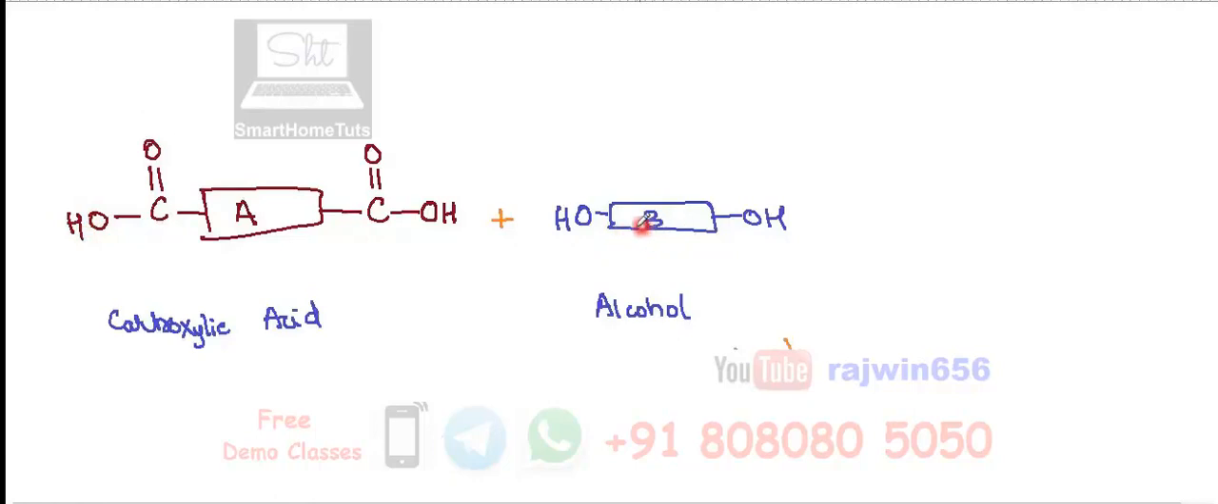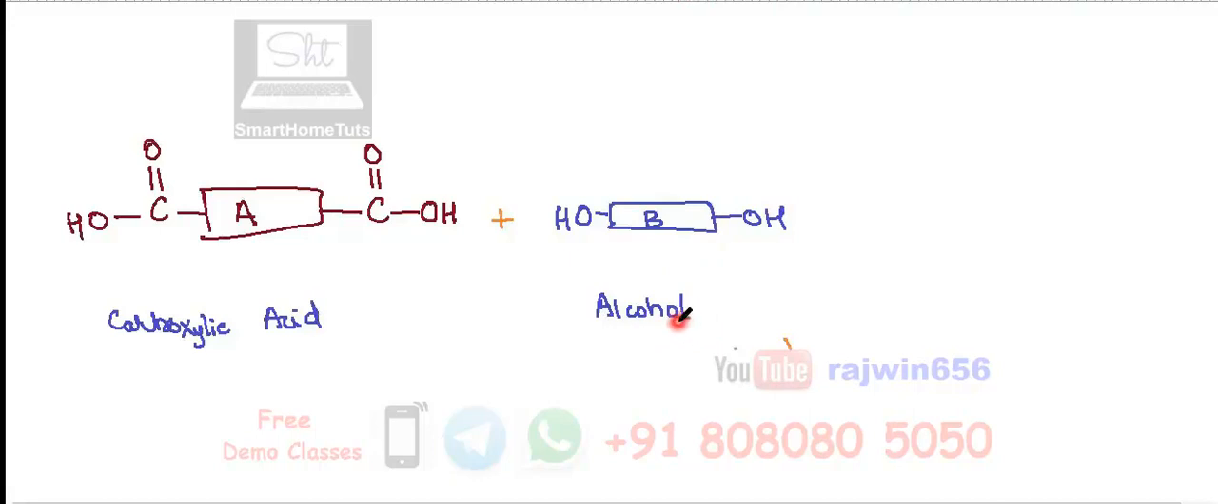On the right hand side we have another carbon chain, that is B, and at this end we have OH, and at this end also we have OH, which is written like this because OH is present. Okay, this is going to be an alcohol.